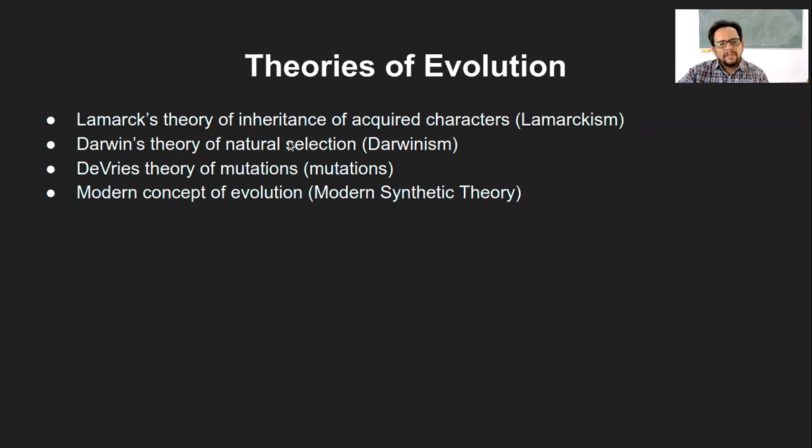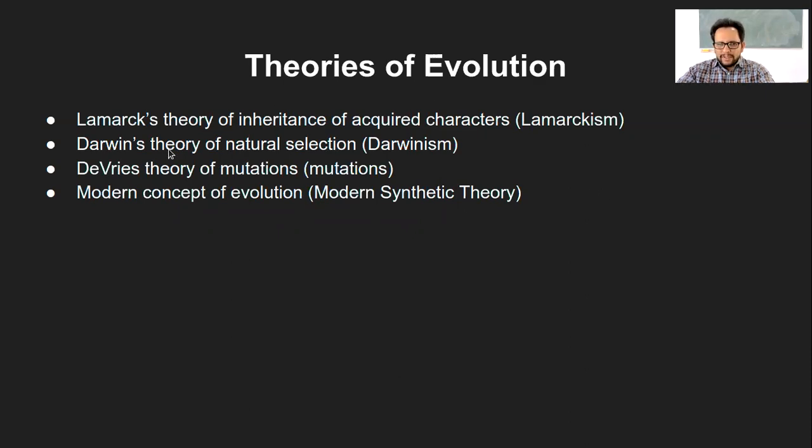Darwin's theory is the theory of natural selection, called Darwinism. Then De Vries, about mutations or whatever changes have happened. That is the third theory. And the newest version is the modern concept of evolution, also called the modern synthetic theory or neo-Darwinism. Neo is new, so it is an appendix to that particular theory.